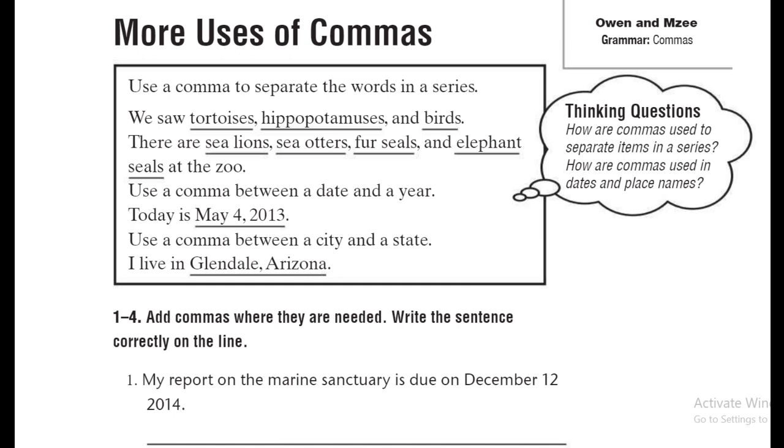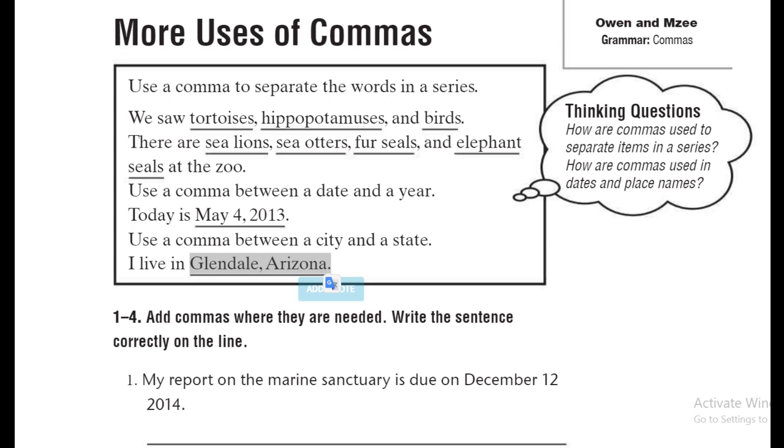The second use is to use a comma between a date and a year, as in this example. As you can notice, May the 4th, 2013. We are supposed to put a comma between the date and the year. And the last use of a comma is to put a comma between a city and a state, as in the sentence, I live in Glendale, Arizona.